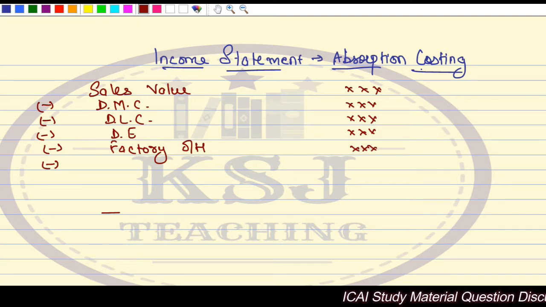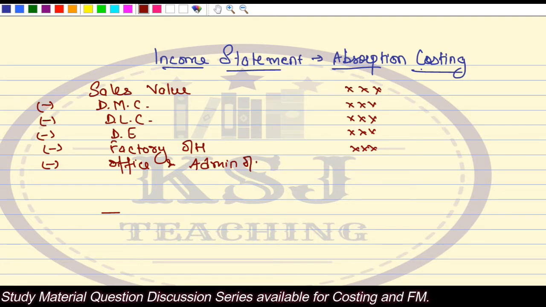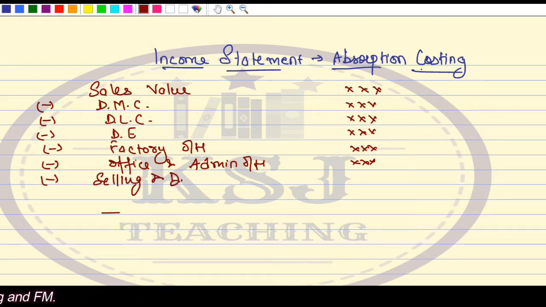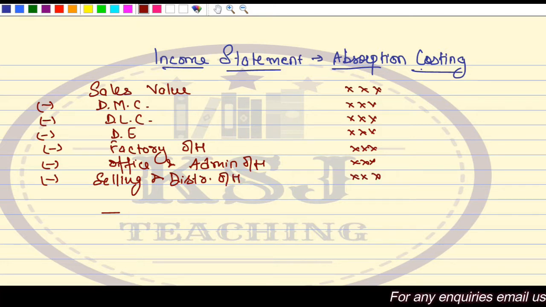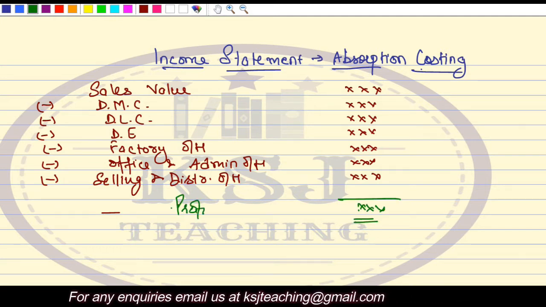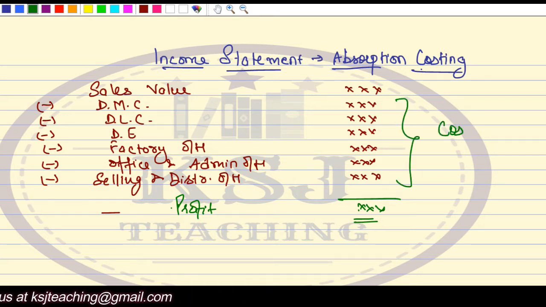You will reduce office and administration overheads, and you will reduce selling and distribution overheads. So you'll reduce each and everything from there, right? So you will get profit, because this is your cost. Sales value minus cost will give you profit.